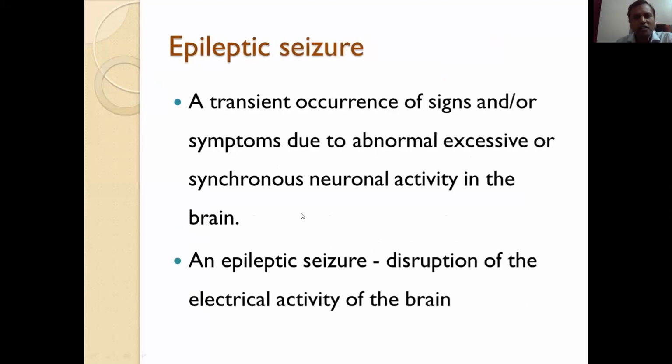So first, what is an epileptic seizure? An epileptic seizure is a transient occurrence of signs and symptoms due to abnormal, excessive or synchronous neuronal activity in the brain. An epileptic seizure occurs due to disruption of the electrical activity of the brain. So any disturbance or disruption of the electrical activity of the brain causes an epileptic seizure.